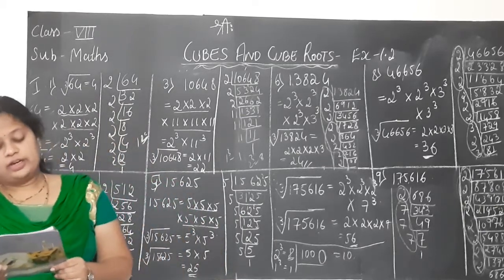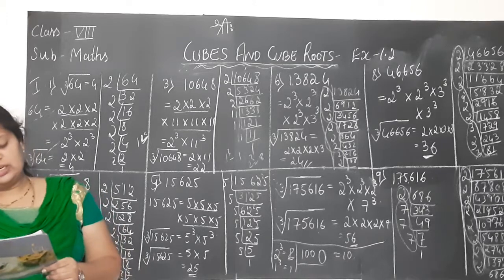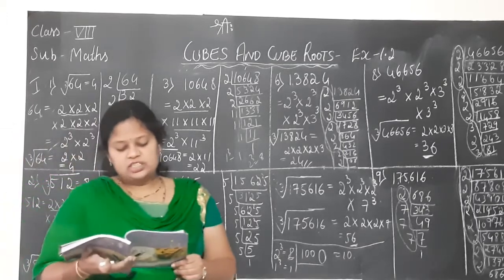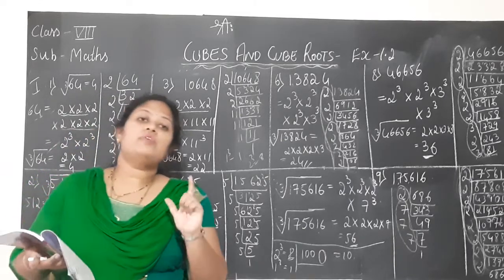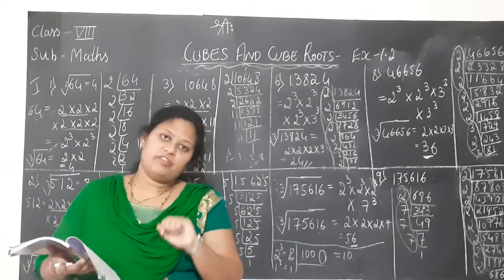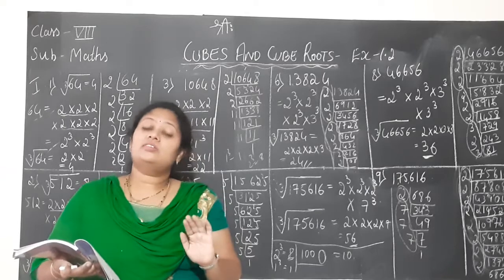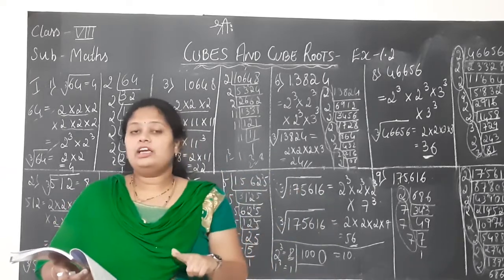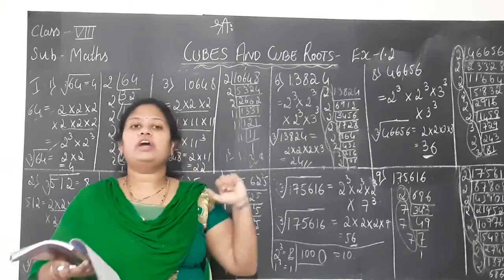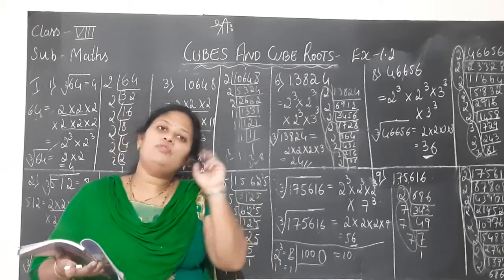Third main, you are told that 1331 is a perfect cube. Can you guess without factorization what its cube root is? So they are telling us the number 1331 is a perfect cube. They are asking us to check, but also they say don't use the prime factorization method to solve. Then how to find it out?